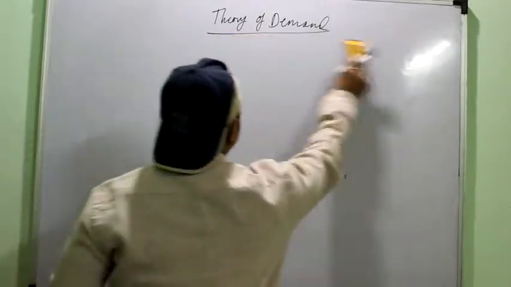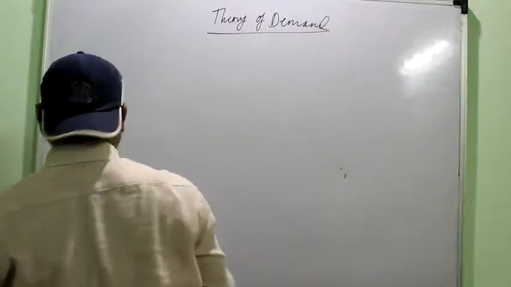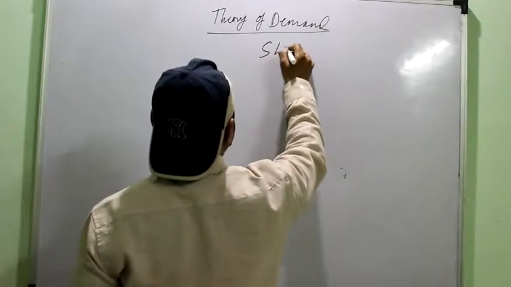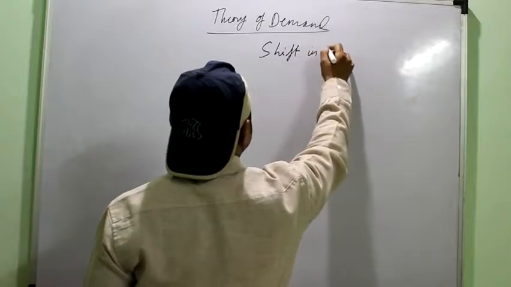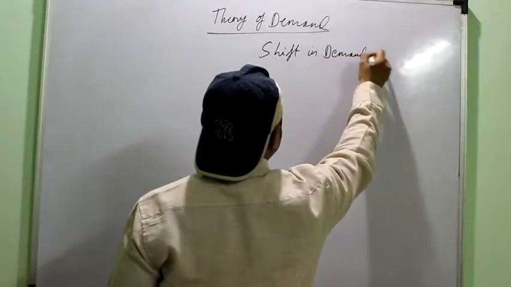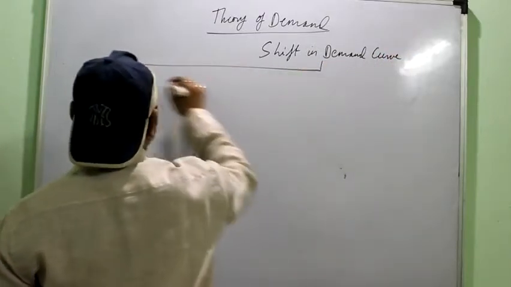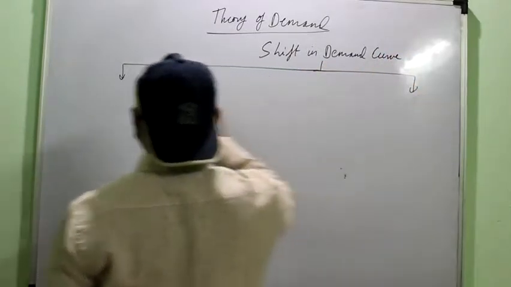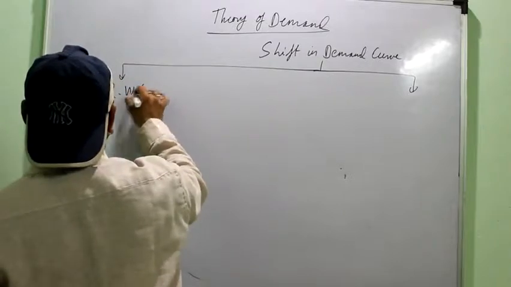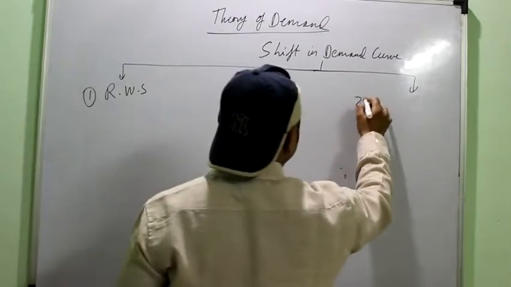Next we have to talk about the shift in demand. Again, shift can be of two types: rightward shift and leftward shift.